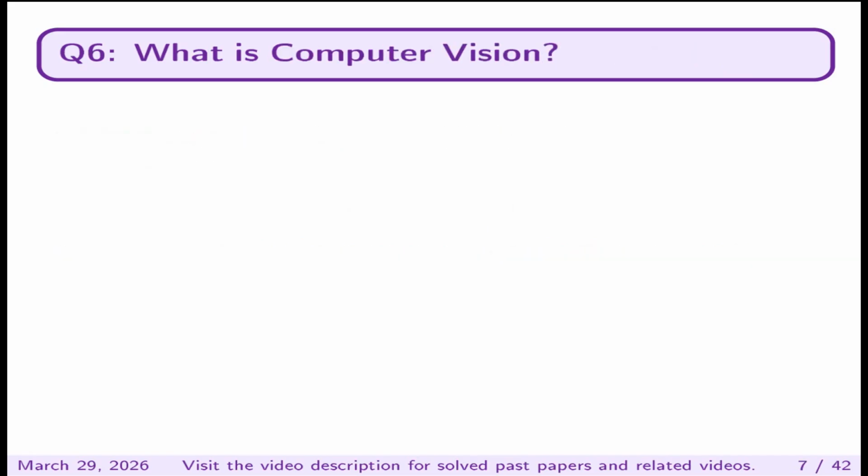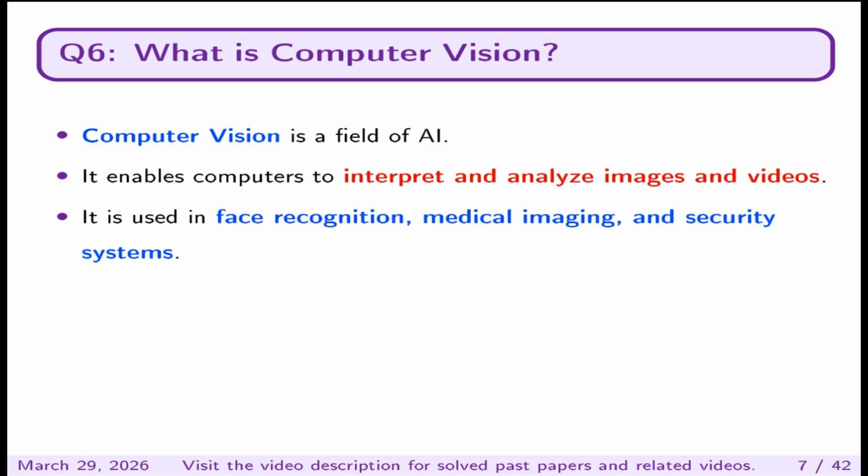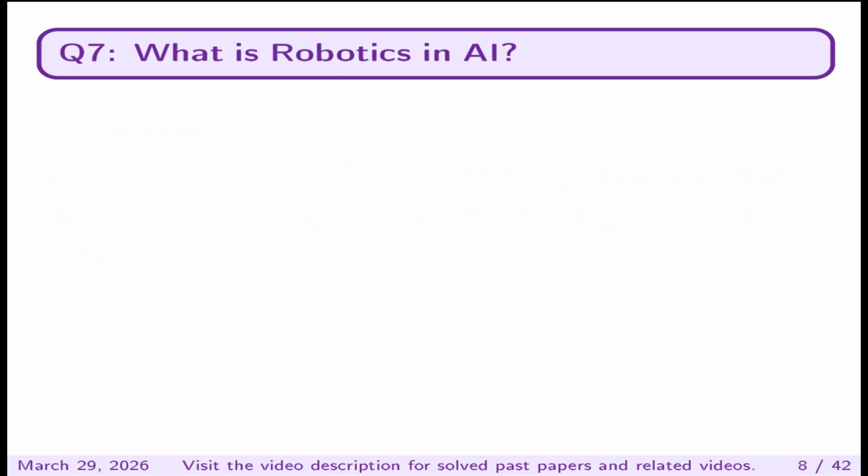What is computer vision? Computer vision is a field of AI. It enables computers to interpret and analyze images and videos. It is used in face recognition, medical imaging, and security systems.